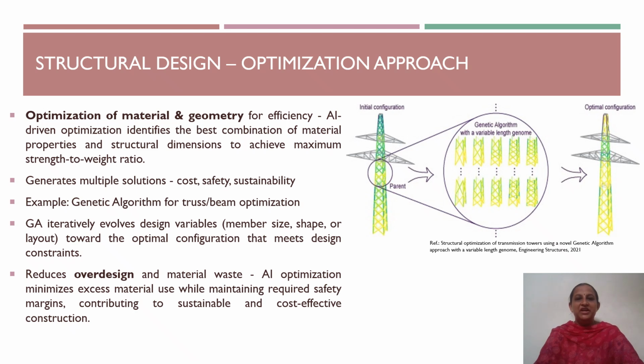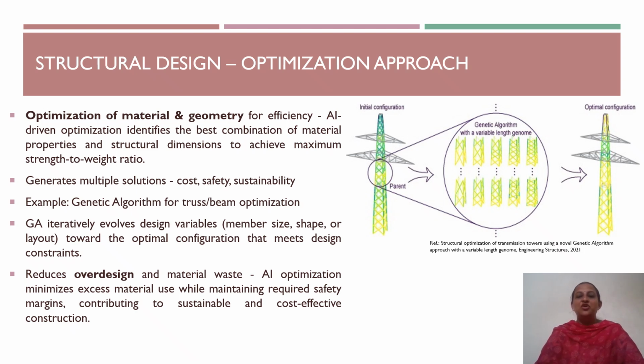One of the important applications of artificial intelligence in structural design is optimization. The objective is to obtain a design that satisfies safety requirements while minimizing material consumption, cost, and environmental impact. AI can optimize both material and geometry for efficiency. So material properties and structural geometry are optimized.